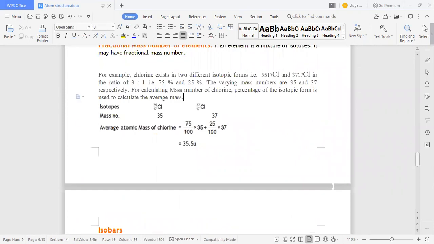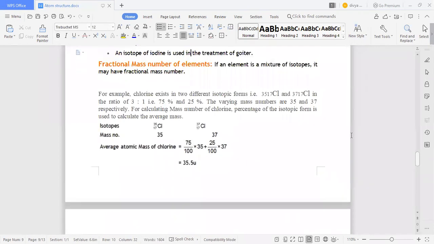And the fractional mass number of elements. How do fractional mass numbers arise? See here, an element is a mixture of isotopes, so it may have a fractional mass number. For example, chlorine exists in 2 different isotopic forms, 35 17 Cl and 37 17 Cl, in a ratio of 3:1, that is 75% and 25%. The mass numbers are 35 and 37 respectively.